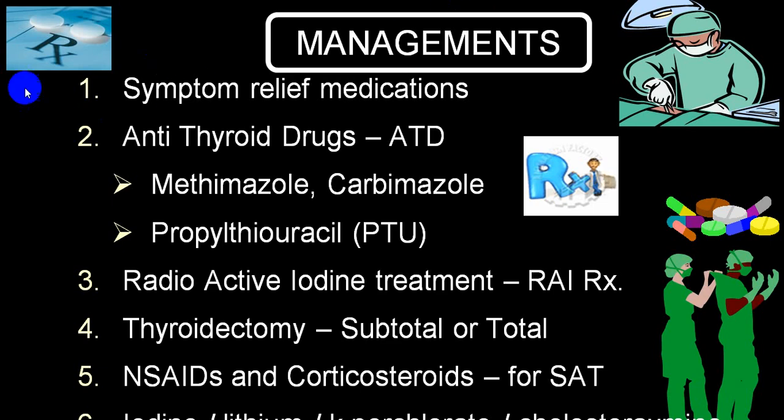Management wise, for any thyrotoxicosis, symptomatic relief, antithyroid drugs, you can use methimazole, carbimazole, or propylthiouracil. PTU is utilized only during pregnancy, during first and second trimester. You can go for radioactive iodine treatment. Absolute contraindication in case of neonates and during pregnancy. Subtotal or total thyroidectomy is another choice. So these are the three main pillars: antithyroid drugs, radioactive iodine, and thyroidectomy.